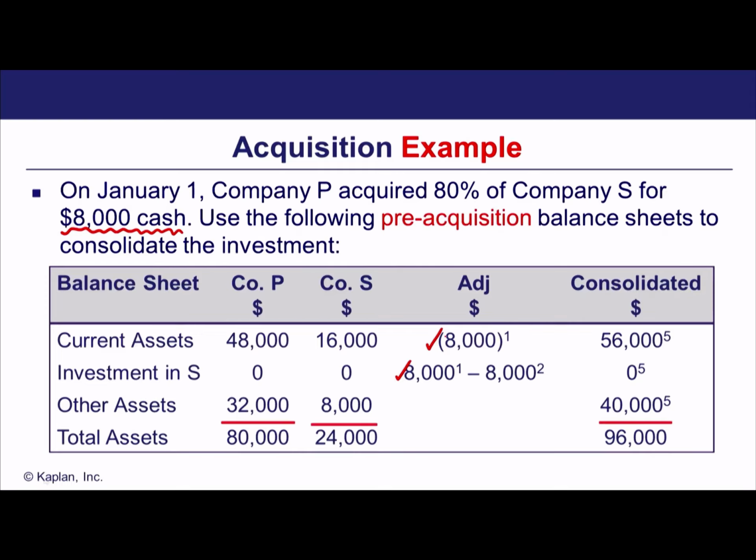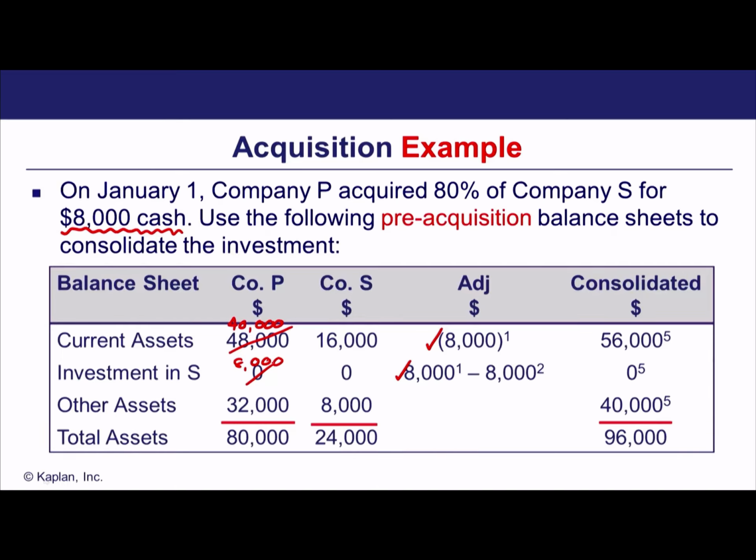So actually what that would mean in the parent company's accounts is that the current assets drop to 40,000 and an investment is recorded at 8,000. Notice, of course, there's no change in the total assets of the parent as a result of this. But remember, we could be raising debt or equity finance. And if you were raising debt and equity finance, then your balance sheet debt or your balance sheet equity would change. And therefore, you would see a change in total assets.